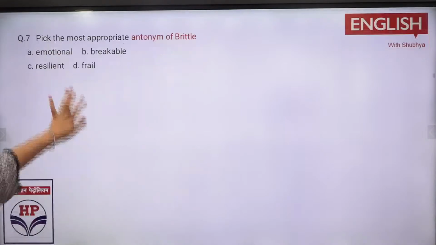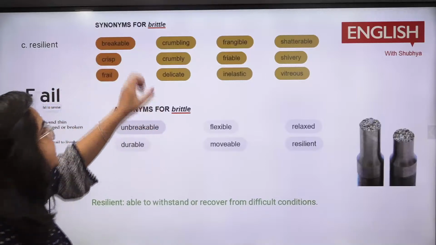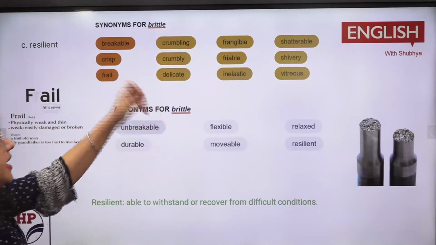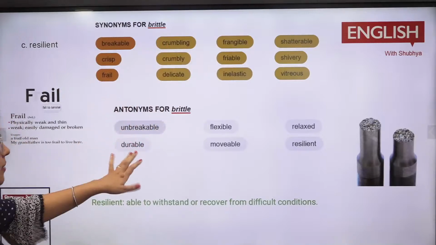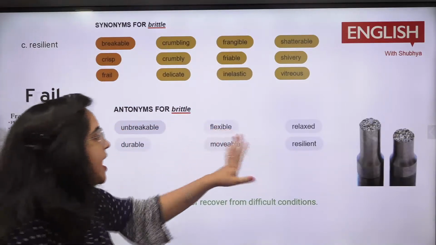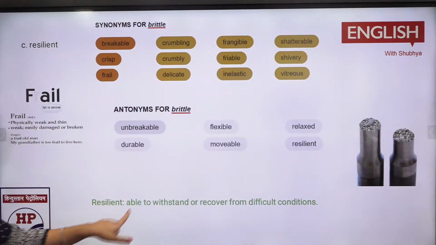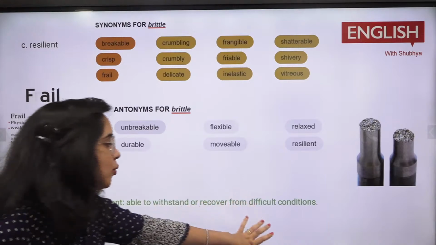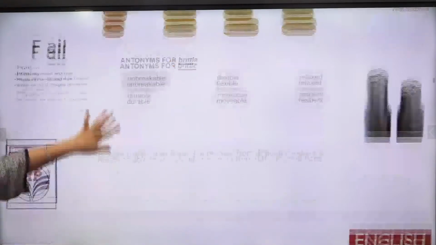Resilient is someone who could endure the hardships and all that. So you can note it down. Brittle means something that is breakable, crisp, delicate, fragile, or something like that. Its antonyms are unbreakable, flexible, relaxed, movable, resilient, durable. And frail is someone who is very weak, very thin, basically said for old people. And resilient means able to withstand or overcome, recover from a difficult situation. That is the meaning of resilient, right?